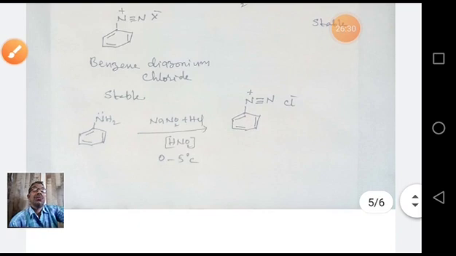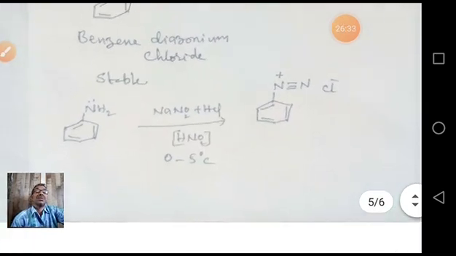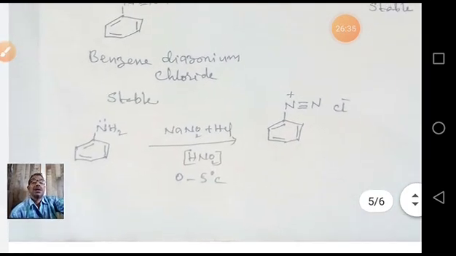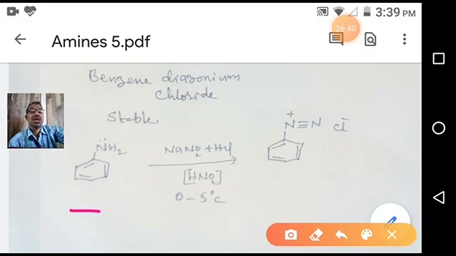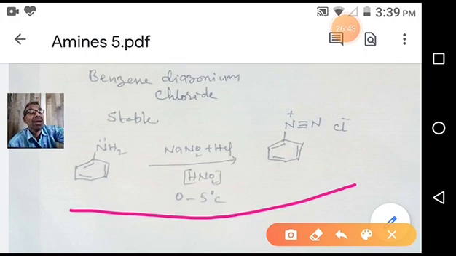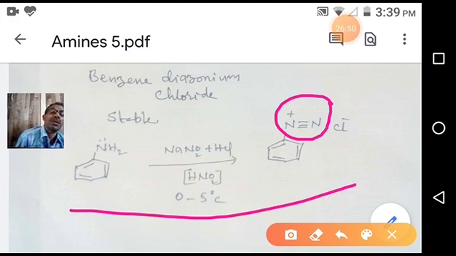Okay. See, what is the diazotization reaction? This is a diazotization reaction. Look carefully. In this reaction we are getting this diazo group. This is called the diazo group. A plus charge is there, that's why it is diazonium. Whenever we have a plus charge, in nomenclature we say onium: oxonium, diazonium, carbonium, like that. So this is a diazonium salt, that's why it is called chloride or halide. The benzene group is attached to the diazo group.